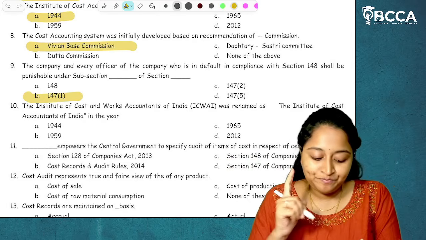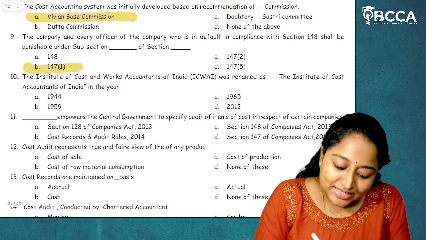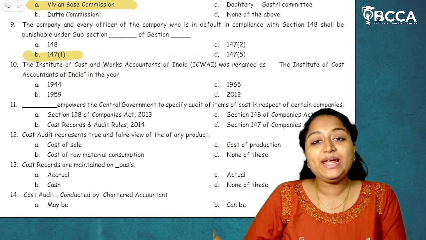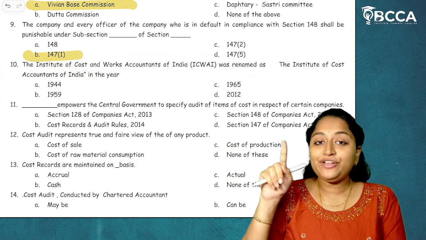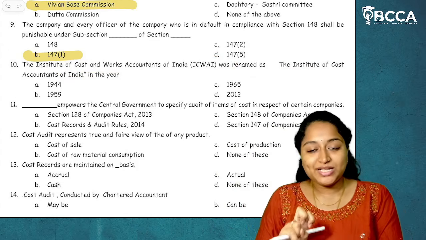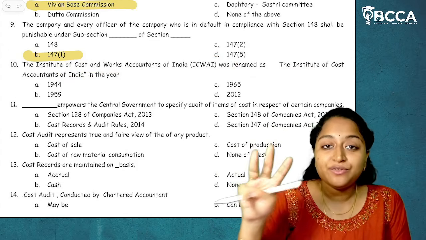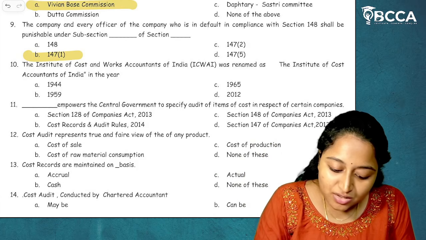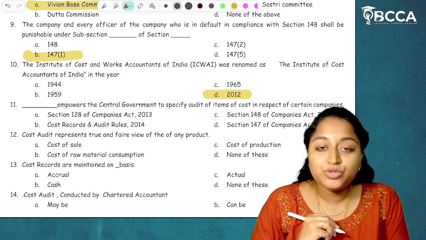I hope it's clear. Then 10th MCQ, the Institute of Cost and Works Accountants of India was renamed. In 1944, it was established. In 1959, it was brought in as a special act. In 2012, it was renamed. This we have seen in the history just now. So, it was renamed in the year 2012.